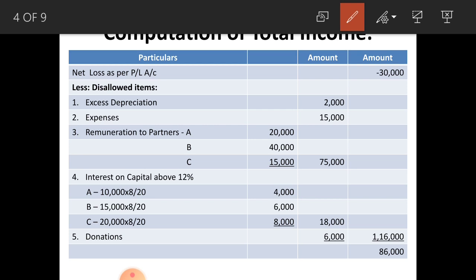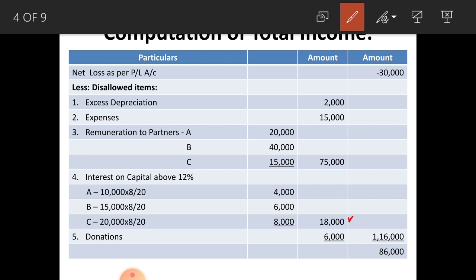Interest on capital above 12% you have to consider. That is, interest on capital paid to A is 10,000. Excess is 8% out of 20. That amounts to rupees 4,000. And B 15,000 into 8 by 20, 6,000, and C 20,000 into 8 by 20, 8,000. The total of interest on capital above 12% amounts to rupees 18,000. Next, donations 6,000. The total of all disallowed items amounts to rupees 1,16,000.